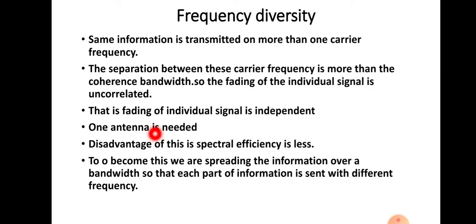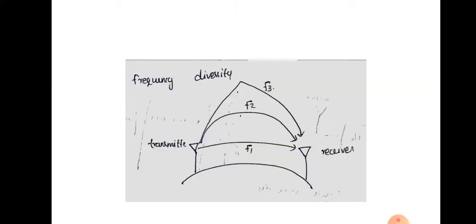And one main disadvantage of this frequency diversity is that the spectral efficiency is less. Here the same information is transmitted using different frequencies. So the same information with different frequencies is an utter wastage of the particular bandwidth. So for improving this spectral efficiency, we will spread the information and send each part of the information.